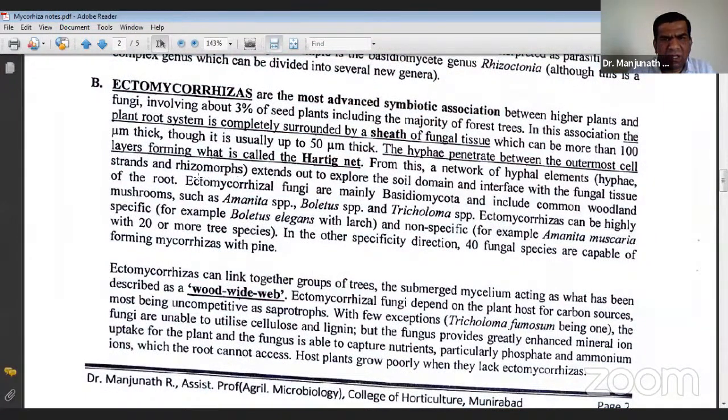So this is majorly Basidiomycota. One is Amanita, you know the mushroom, Amanita, the poisonous mushroom.